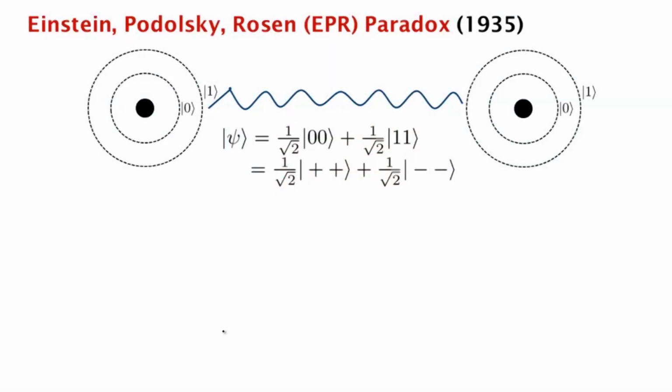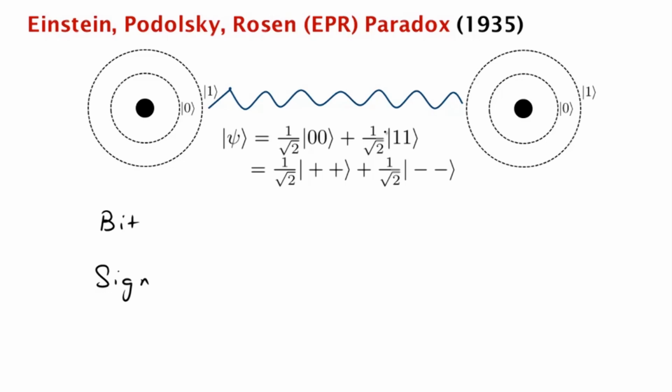Okay, so now you can choose to measure the first qubit either in the bit basis or in the sign basis. If you choose to measure it in the bit basis, then you know exactly what the bit value of the first qubit is. But then, because of the nature of the Bell state, you also know the bit value of the second qubit.